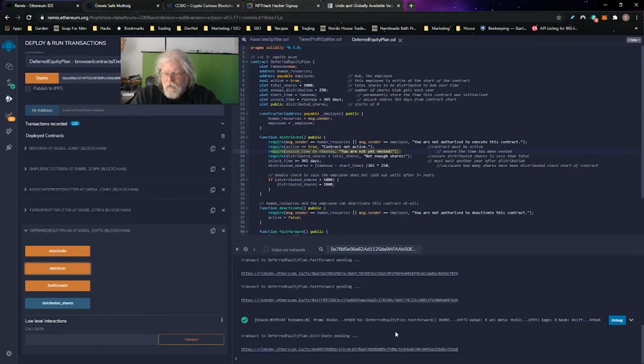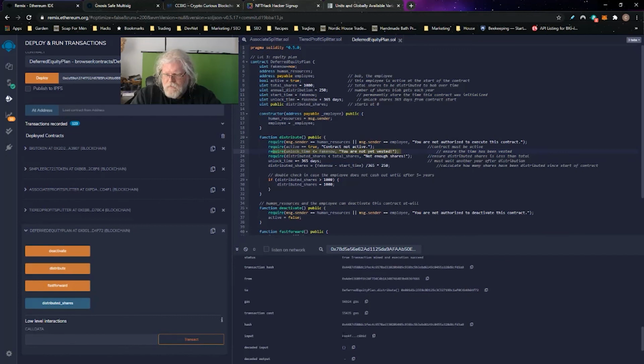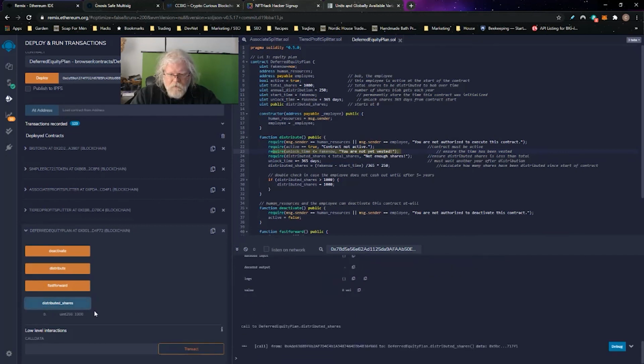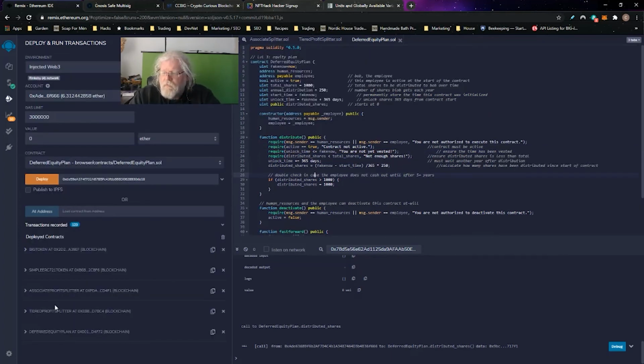So we're not going to see anything because there's no movement of ETH actually. There we go. We can see that transaction went through. And for some reason, when I do distribute shares, all 1,000 were distributed. I'll have to go back and look at that. It should only be 250 every 365 days. But you can see how this works, right? No funds were distributed until it was at least past 365 days. There's my proof that these Solidity smart contracts are working.